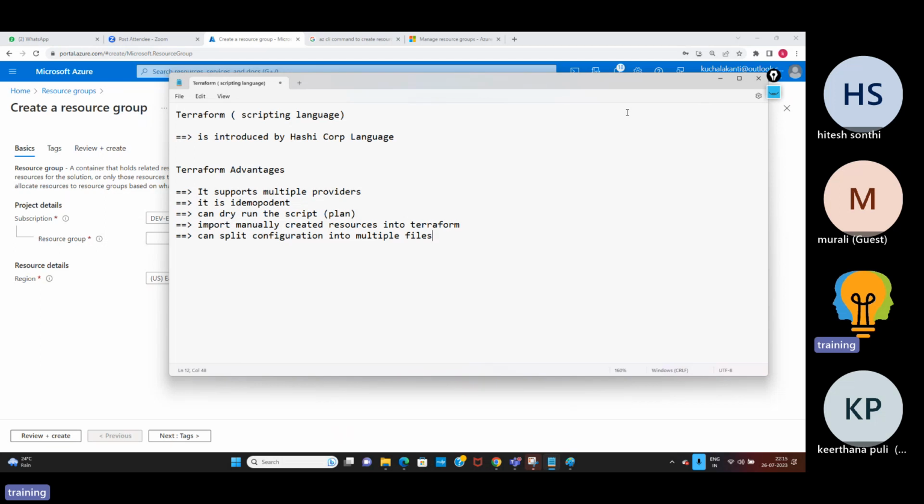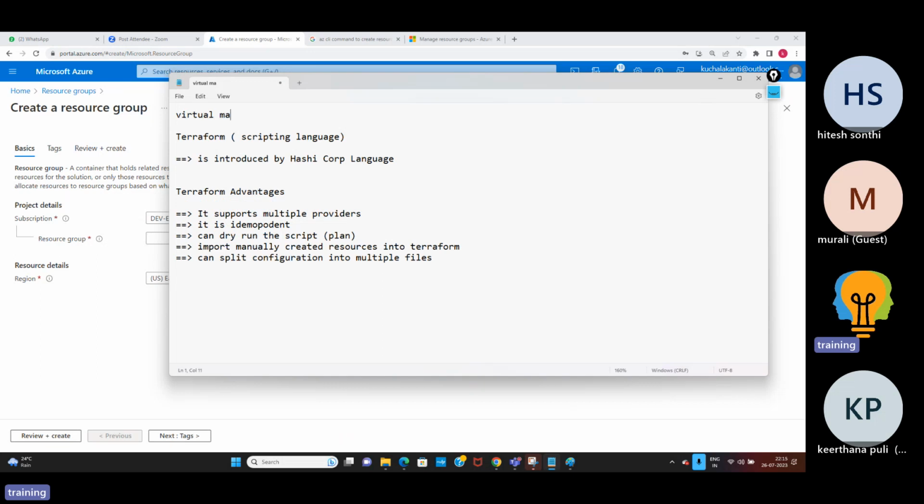Generally, if you write code for, say, a virtual machine, at least you will have around 500 to 600 lines of code. If all the 600 lines are in the same file, it will be very difficult to identify things, and very difficult to write the code itself. There are multiple configurations like resource group, VNet, subnet, virtual machine, network security group, and public IP, private IP. So these are all the code.